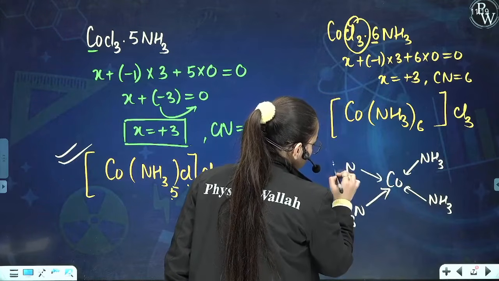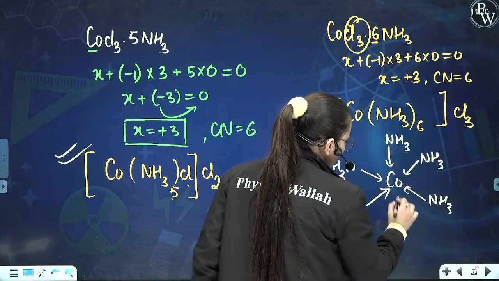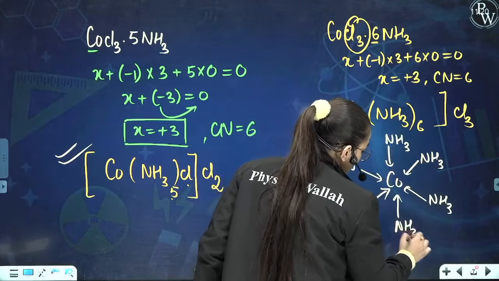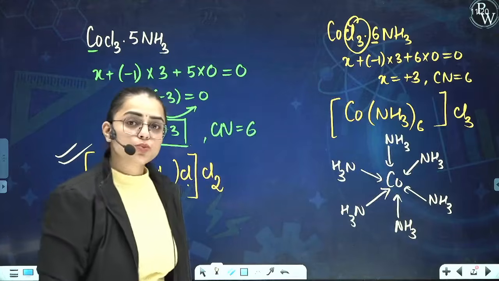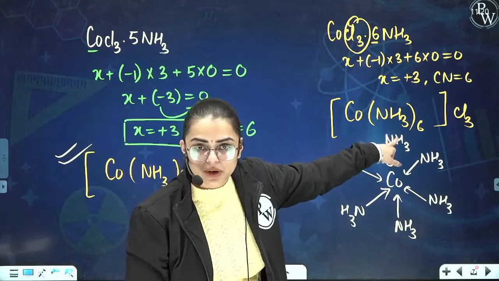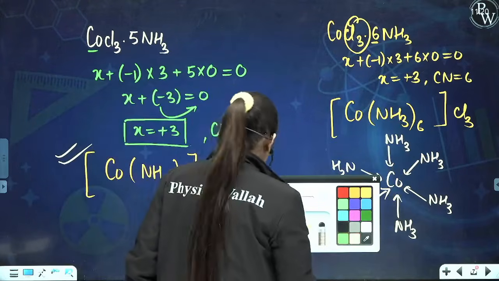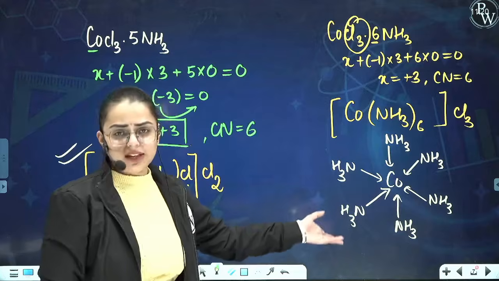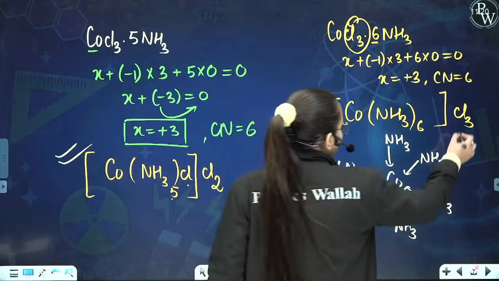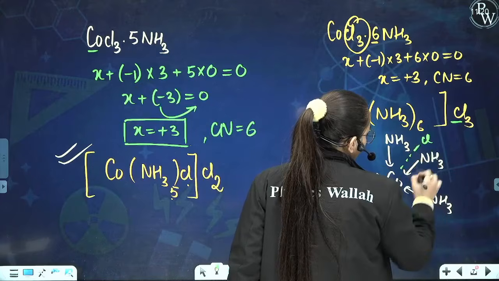And in this NH3, nitrogen is responsible for donating its lone pairs of electrons like this. So they are represented by solid lines. Which one? The coordination number 1, because they are the non-ionizable ones. So they are represented by the solid lines, or I would say the secondary valency. Right now I want to talk about the primary valency, that is the ionizable ones. They are represented like this with the dotted ones.